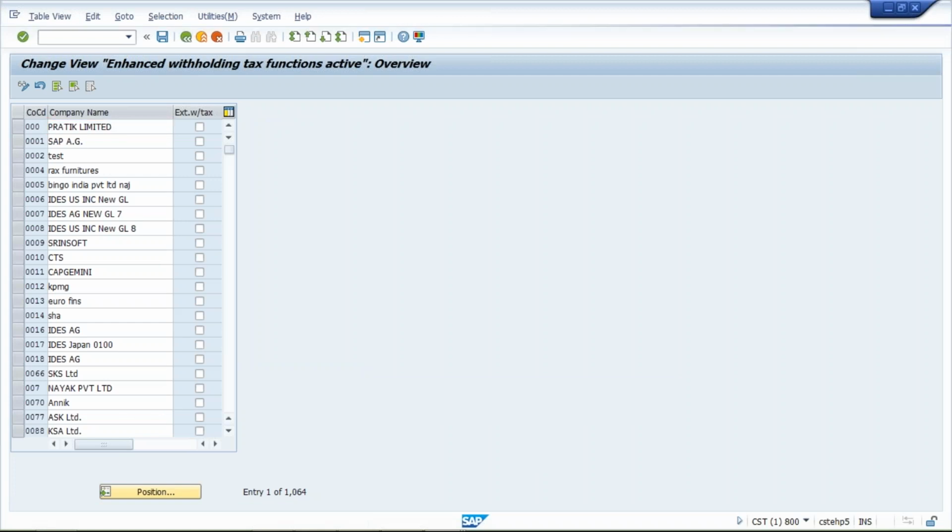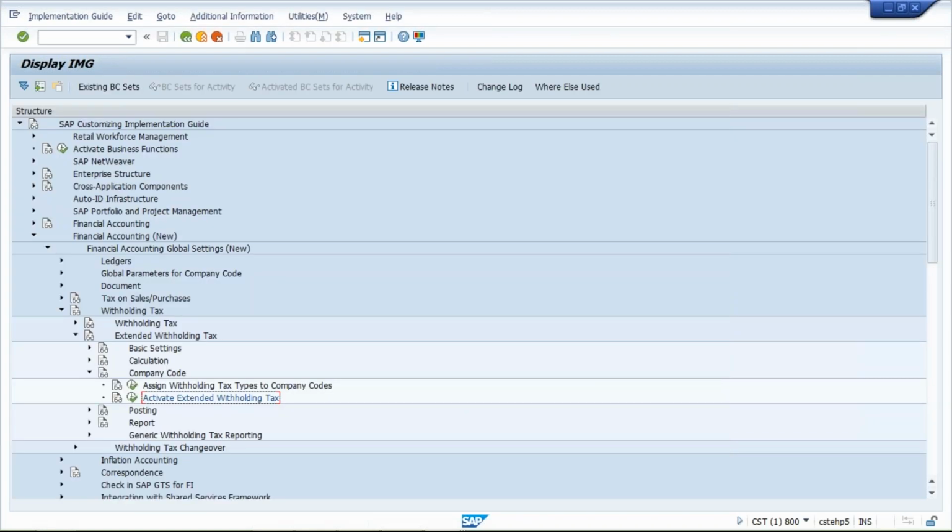come back. Assign tax type to the company codes.